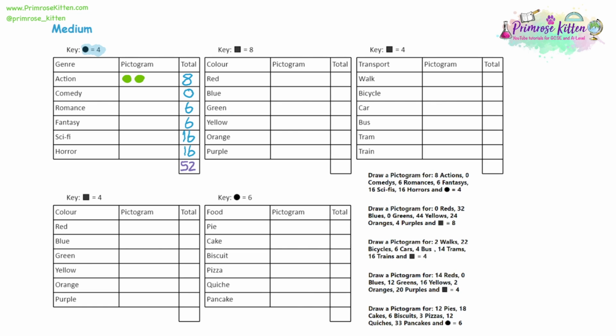Comedy is 0, so we'll draw nothing there. And then romance is 6. So we can definitely fit 4 in, and we need 2 more. Well, each circle represents 4, so how do we get 2 more? Well, we can have half of a circle. So I'm really clearly showing here I've got 1 full circle and I've got 1 half circle. It's really important to make sure that circle is pretty much half the size and it does have a nice straight edge on it.